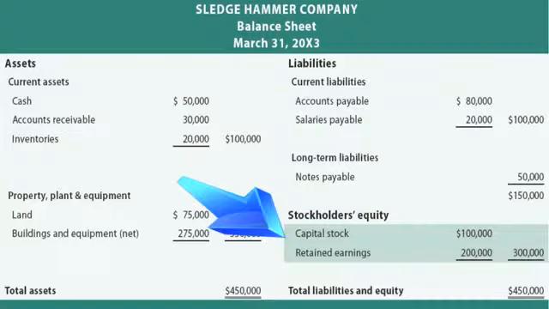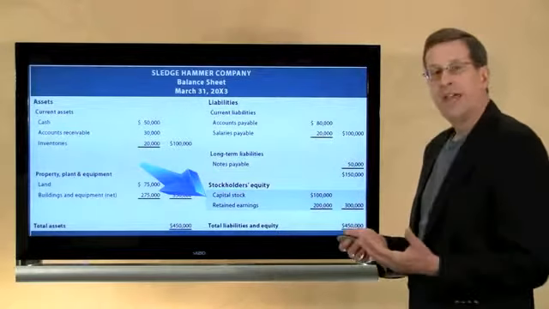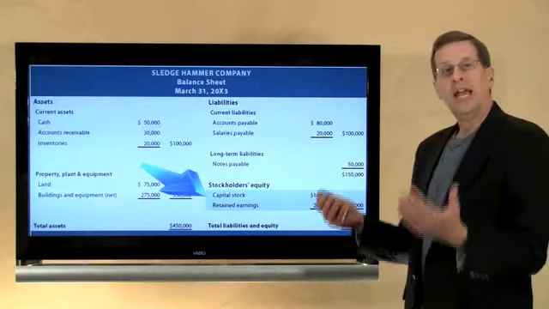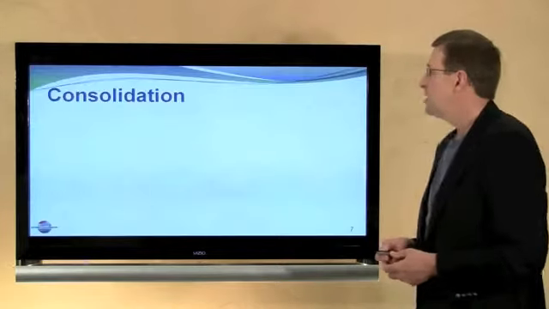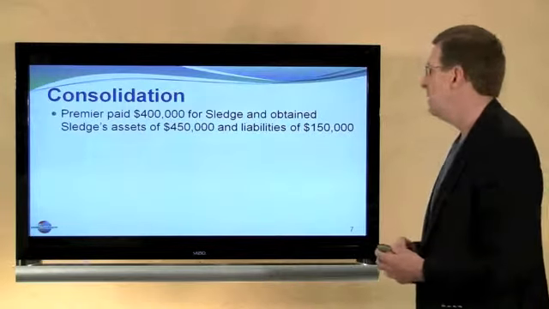So we have an interesting thing to observe here. The parent paid $400,000, but the subsidiary only had $300,000 of equity. The parent company paid a $100,000 premium, paid $400,000 for an entity that has equity of $300,000. That could have been due to undervalued assets or just the intangible value associated with Sledgehammer as an ongoing business concern. And so part of the accounting issue here is to consider that purchase differential, that premium that was paid.